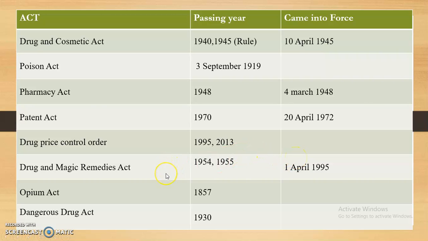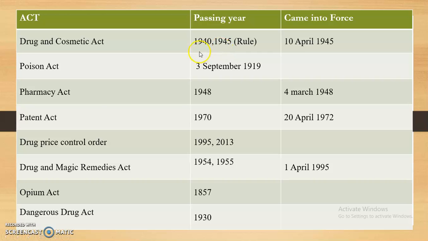Then the Opium Act was passed in 1857, sorry. Then the Dangerous Drugs Act passed in 1930. So this is the whole set of passing years of different acts and rules.